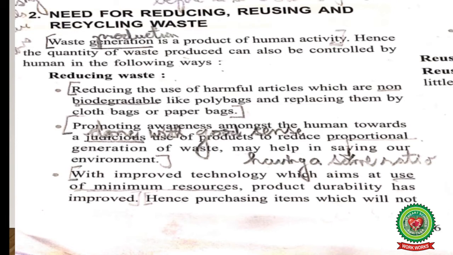We can do it by reducing unnecessary waste, by avoiding pointless purchases. Items that are rarely used can be borrowed or shared with others. With improved technology, which aims at use of minimum resources, product durability has improved. Hence, purchasing items which will not affect the environment, like solar heaters and other solar products, will help in reducing the waste generated at source, as they use solar energy, which is a renewable resource.